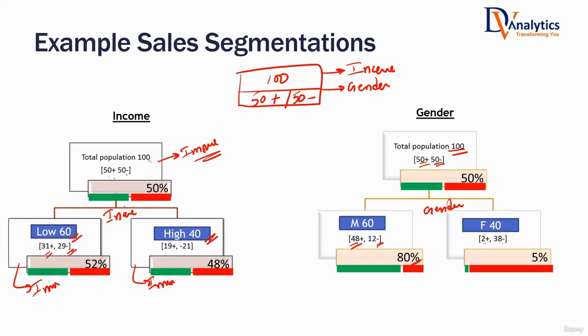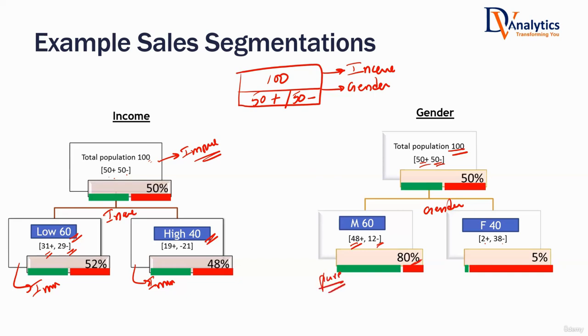Now you can divide the data based on income if you like to, or you can divide the data based on gender. If I give you a chance, use any one of these two. Would you like to split based on income? Would you like to split based on gender? What will be your option? What is useful? Gender. Dividing based on gender is giving us better, what kind of segments? Pure segments. Isn't that our objective? We want to divide the data